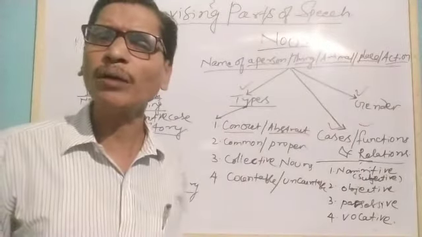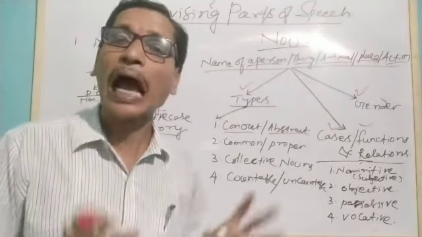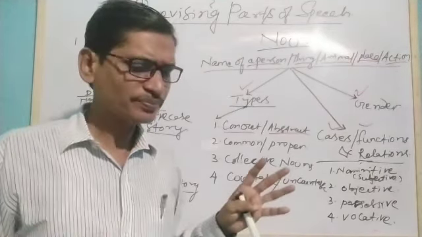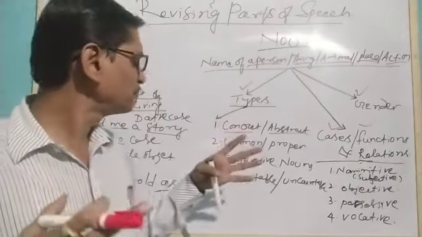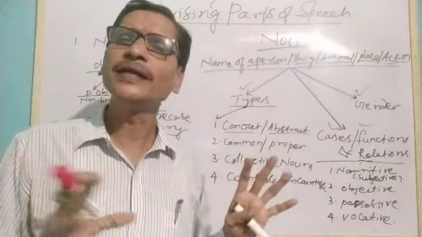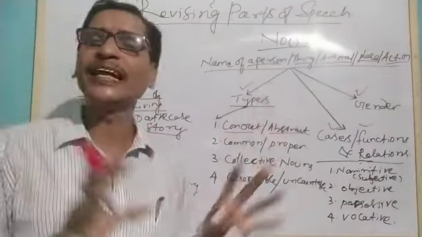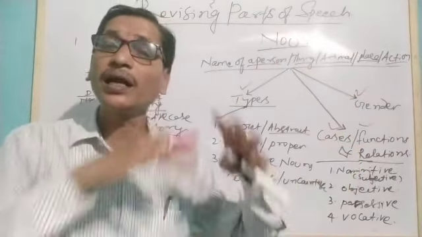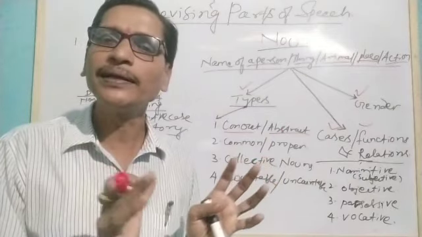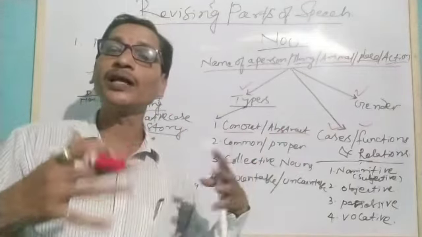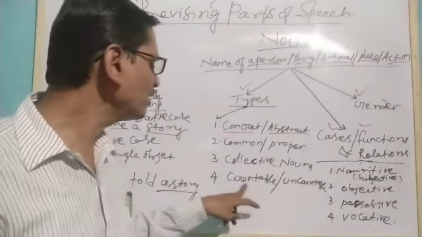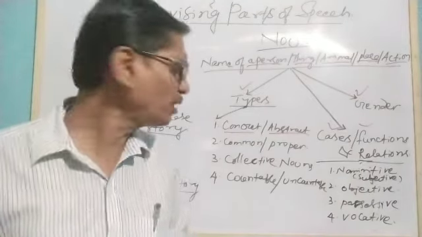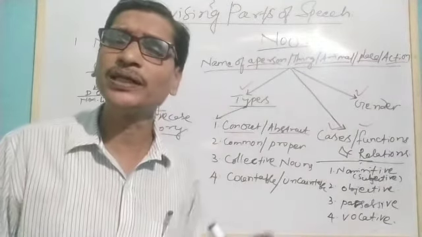Collective nouns, like family, army, and all those things, are common nouns which collectively are given a name. Army has different people, family has different personalities, and collectively we call it a family, which is singular in form but plural in meaning. Understand? Similarly, we have countable and uncountable nouns, which are also very important, that we discussed.